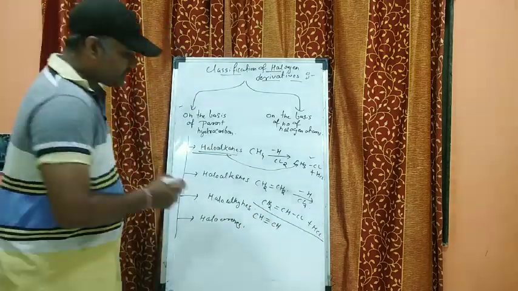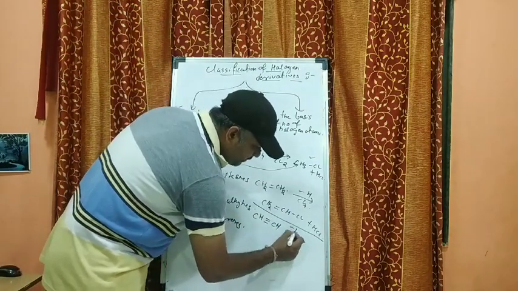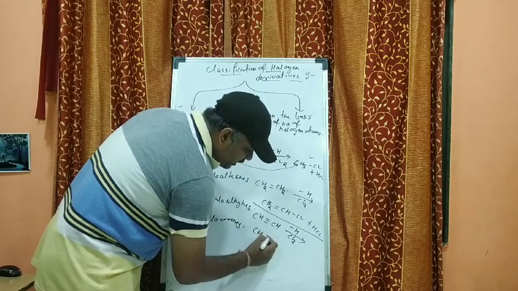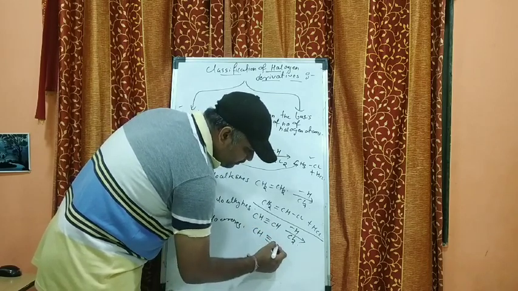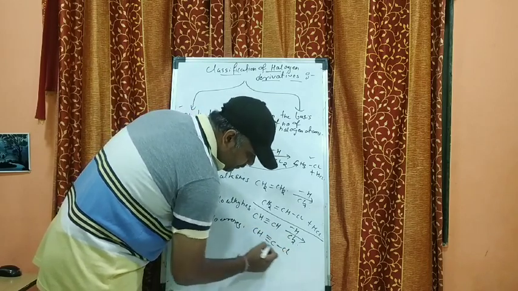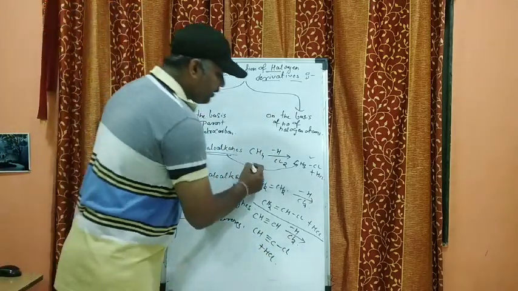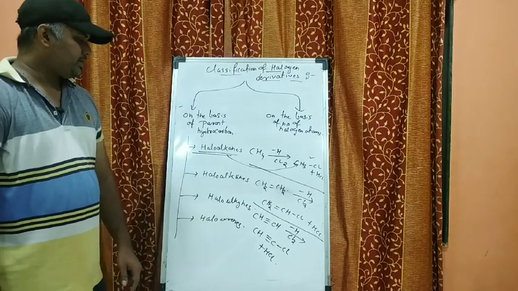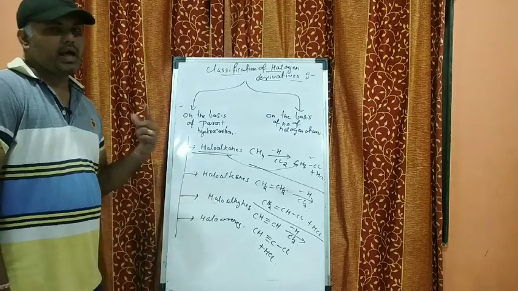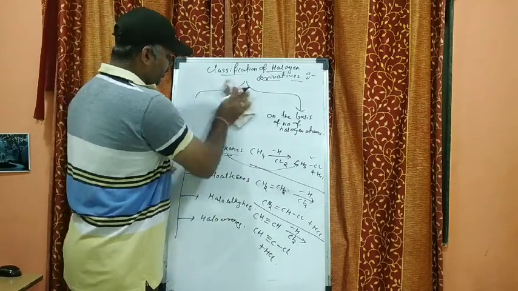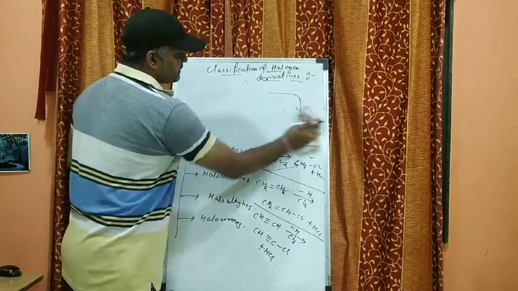So when you replace one of the hydrogens by Cl2, it becomes CH triple bond CCl plus HCl, right? So my dear students, I hope that you have understood how these haloalkanes, haloalkenes and haloalkynes are obtained.